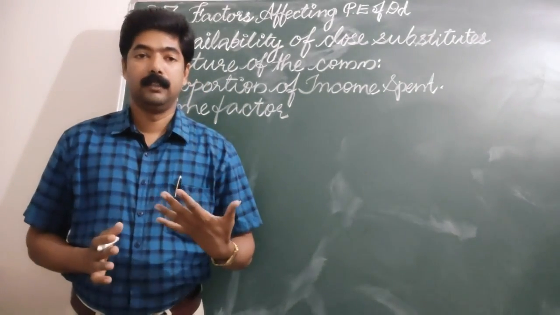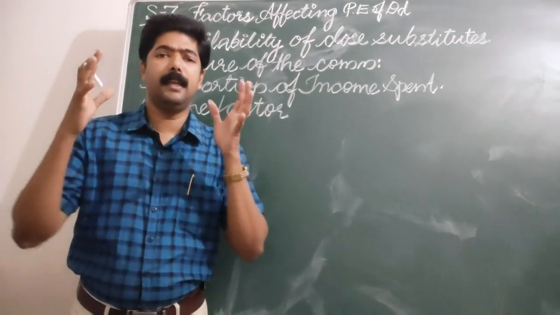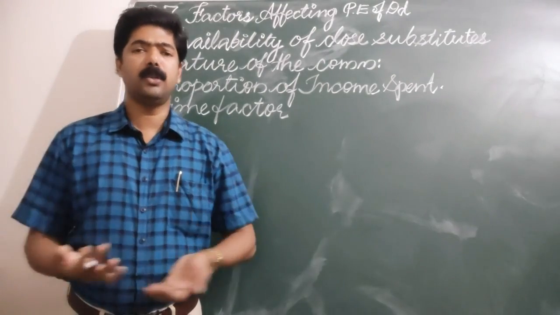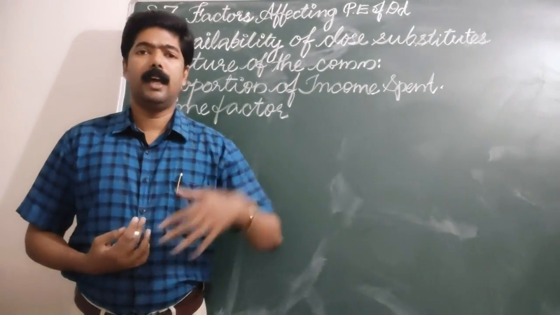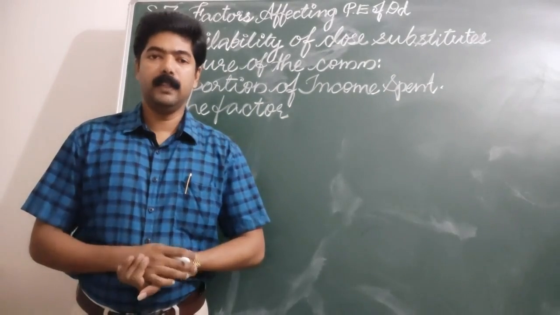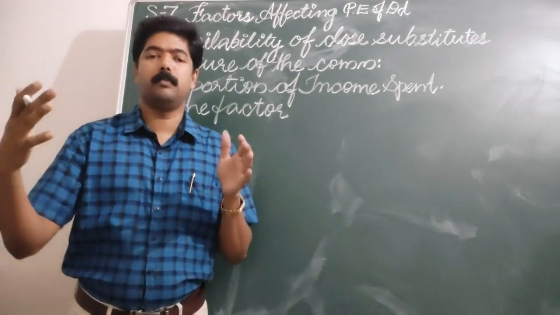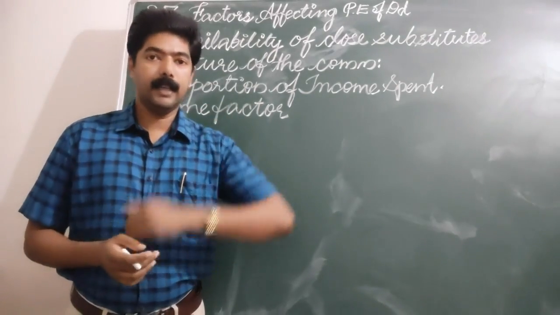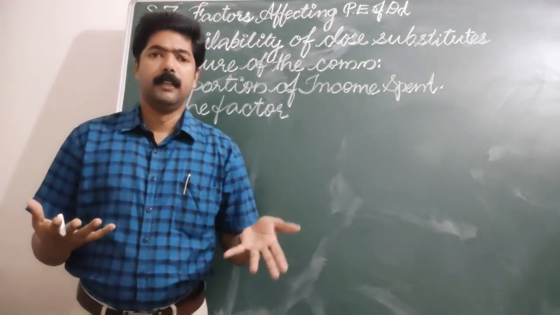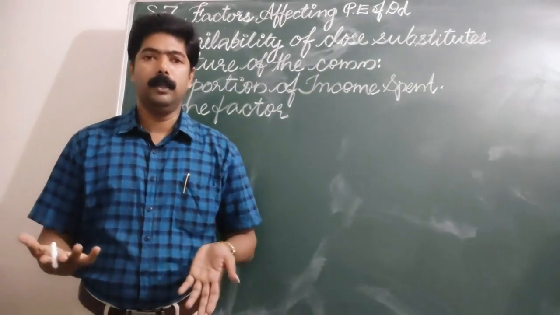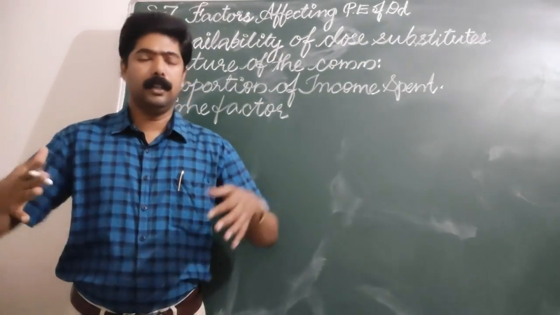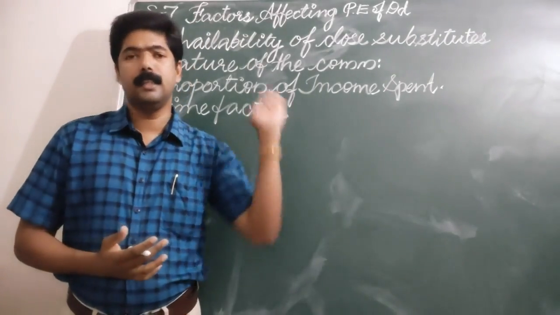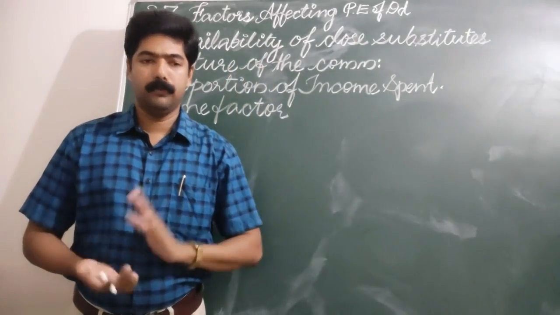Time factor. Short time is a period, a duration, where producers are unable to produce the commodity and offer it for sale. Within a short period of time, producers cannot produce the commodity that is demanded in the market. Whereas in the long period, they have sufficient time to change the production pattern, therefore they can change the quantity produced, and those commodities can be offered in the market for sale.